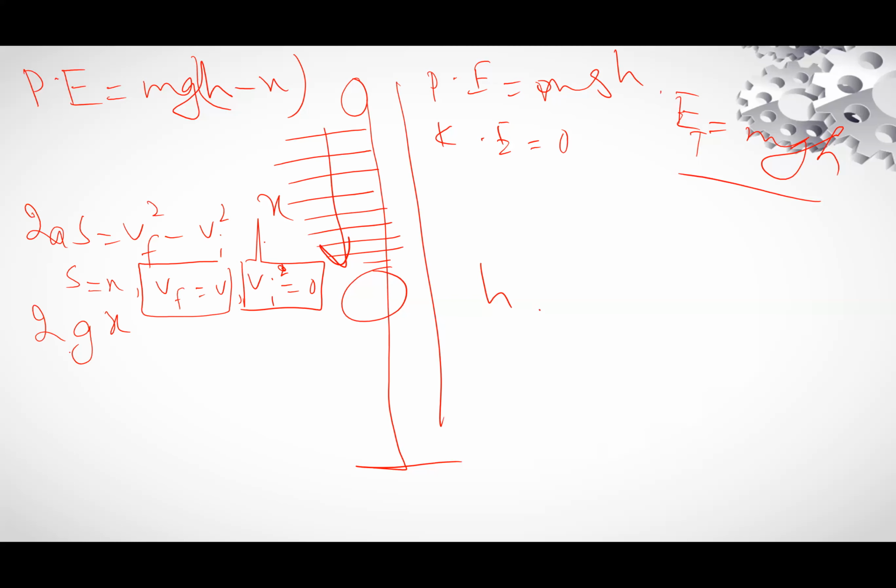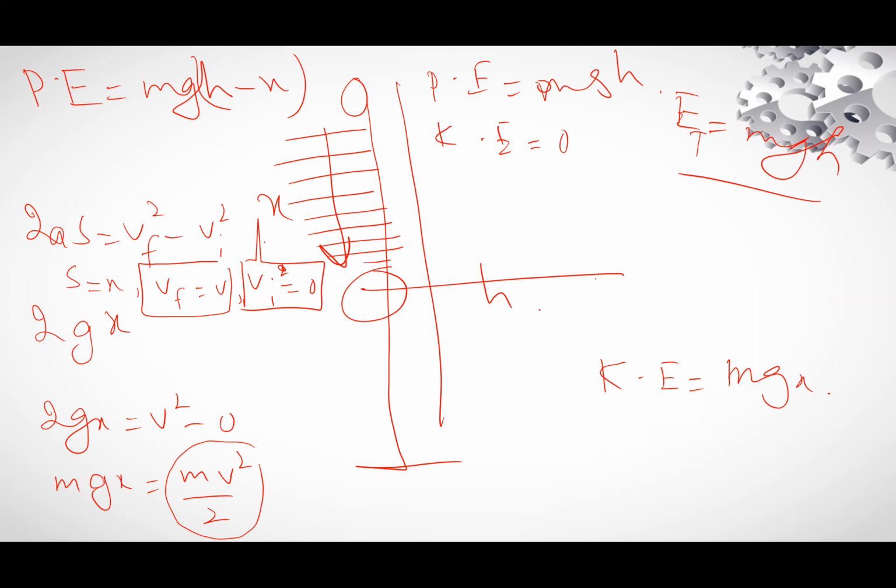Now 2gx is equal to v square minus 0. So mgx is equal to mv square divided by 2. This is equal to kinetic energy. So kinetic energy is equal to mgx.